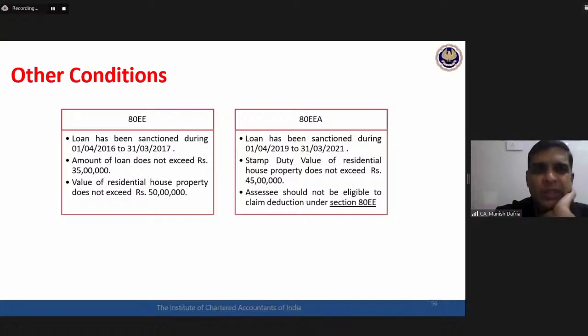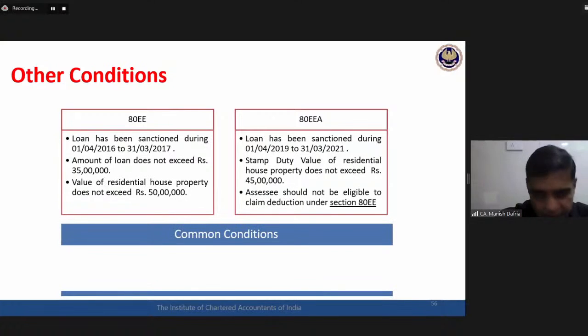Both are mutually exclusive, depending upon the year in which the loan has been sanctioned. If the sanction was done in 16-17, 80EE. If the sanction is between 19 to 21, it is 80EEA. 80EEA additional 1,50,000, 80EE additional 50,000, over and above that 2 lakhs, which is always available under section 24.